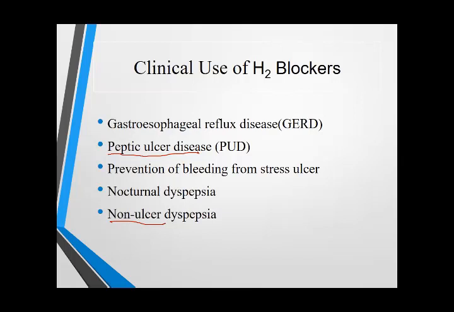acid. If the ulcer is caused by acid and the patient stops acid after developing the ulcer, then H2 receptor antagonist can be used. Otherwise, it will not be used, and we have to prefer a proton pump inhibitor. Because of these qualities, proton pump inhibitor is a drug of choice in all types of ulcer. Otherwise, it can be used.